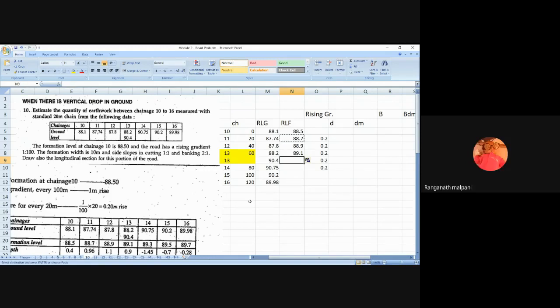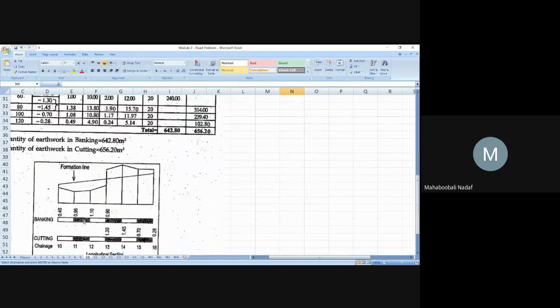Falling, sir. Formation level here is not changing. Why? Can you see this diagram? There is change in ground condition. Formation level is changing uniformly. No. At this point, whether two formation levels are there or only one formation level will be there. So one. Yes, sir.